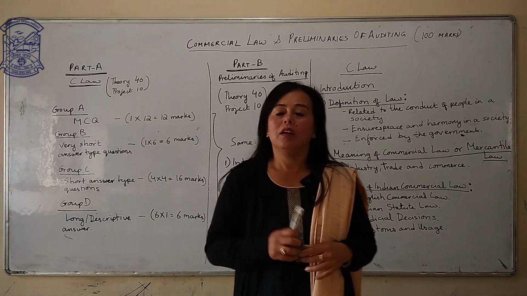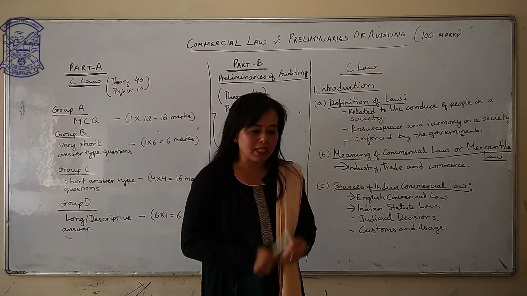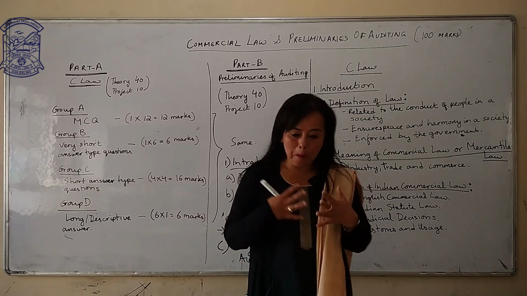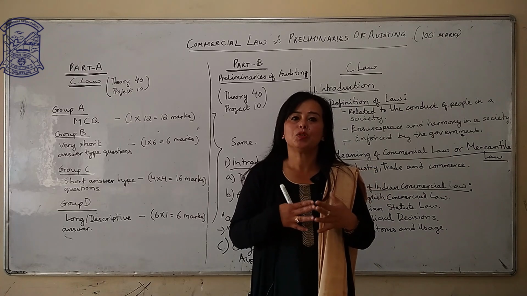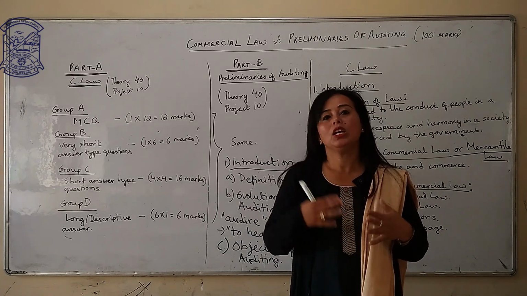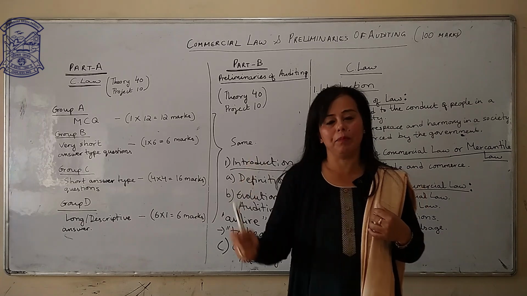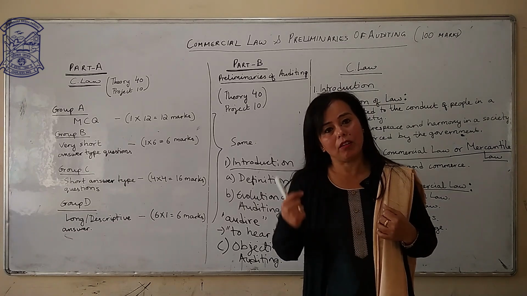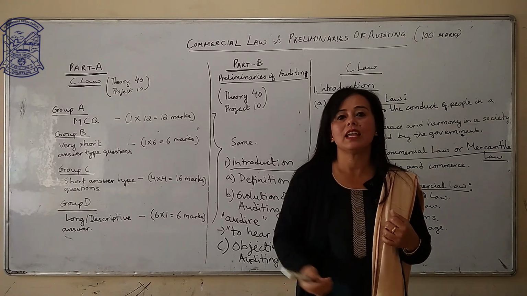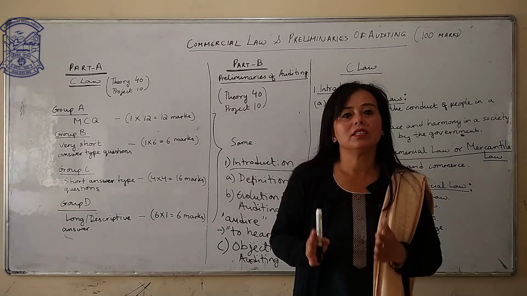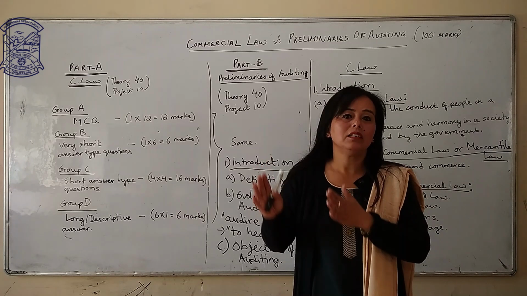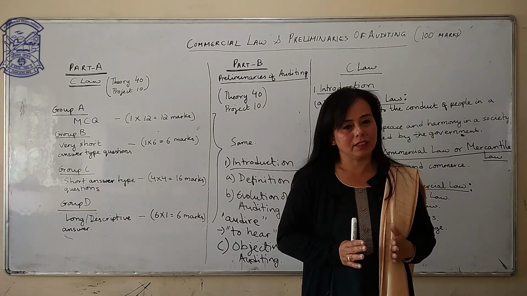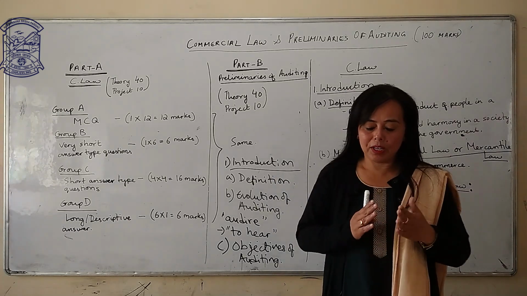The main objective is to verify that the final accounts prepared by the management are true and fair, showing a true and fair position of the company. That is the primary objective of the auditor. He has to verify all the documents, all the transactions, and lastly, he has to ascertain whether the final statements give a true and fair view of the concern. That is your primary objective.